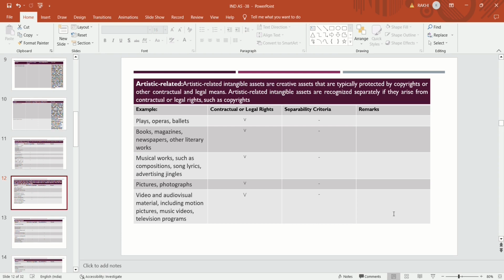Artistic related intangible assets are recognized separately if they arise from contractual or legal rights such as copyrights.